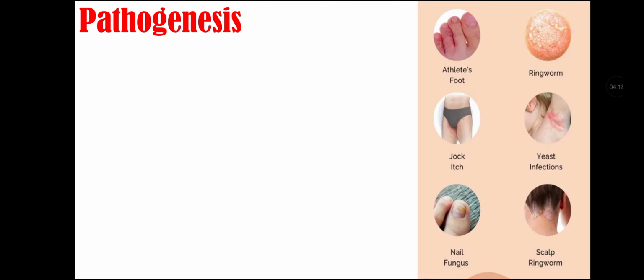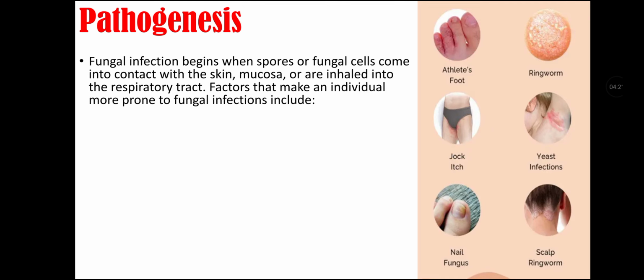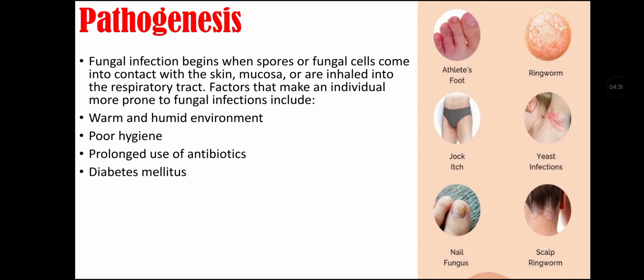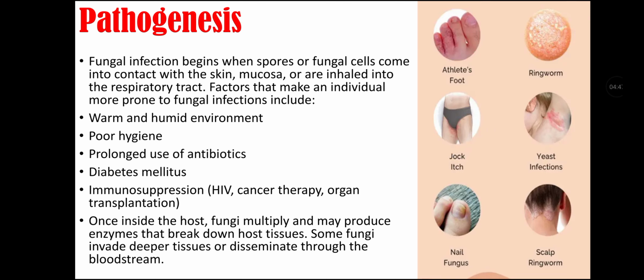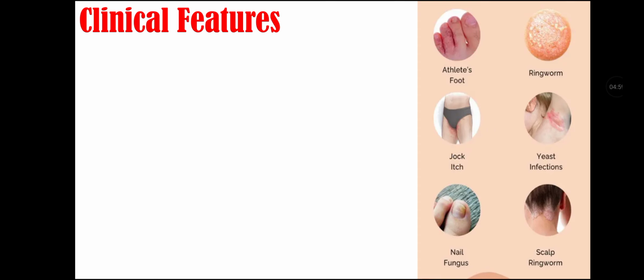Pathogenesis of fungal infections. Fungal infection begins when spores or fungal cells come into contact with skin, mucosa, or are inhaled into the respiratory tract. Factors that make an individual more prone to fungal infection include warm and humid environment, poor hygiene, prolonged use of antibiotics, diabetes mellitus, immunosuppression like in case of HIV, cancer therapy or organ transplantation. Once inside the host, fungi multiply and may produce enzymes that break down host tissue. Some fungi invade deeper tissue or disseminate through the bloodstream.